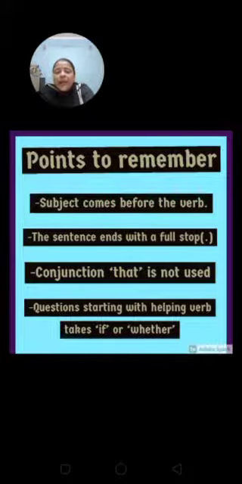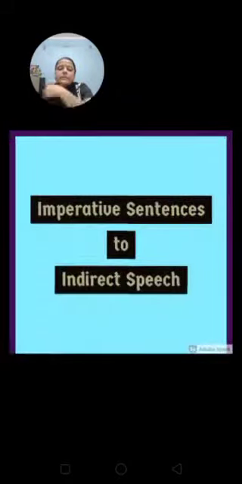Then the conjunction that is not used. If questions start with a helping verb, it will take if or whether. And if the questions start with any interrogative word, then no conjunction, nothing will be used. Simply we will copy the sentence, only we will change the position and make it a simple sentence. Clear? Now I guess these two types of sentences are clear to you. Let's move towards the third kind of sentence, that is imperative sentences to indirect speech.